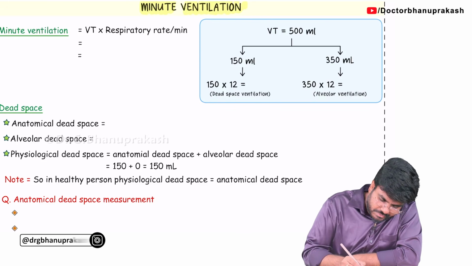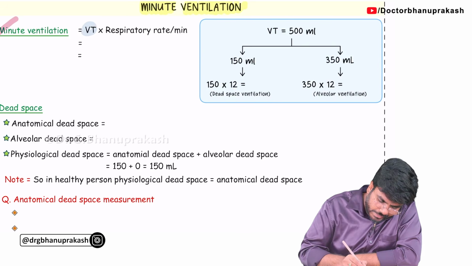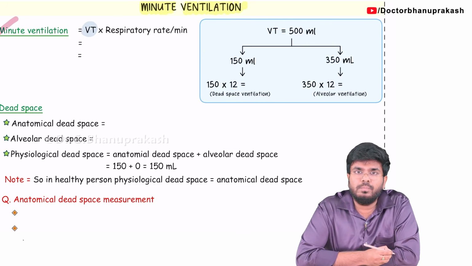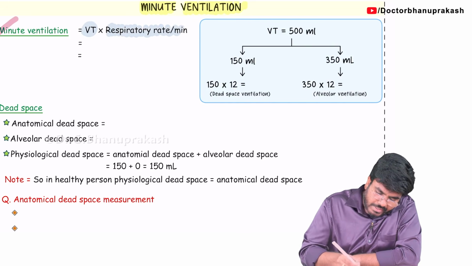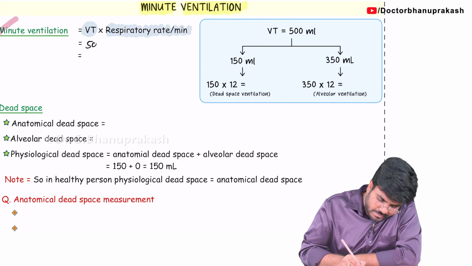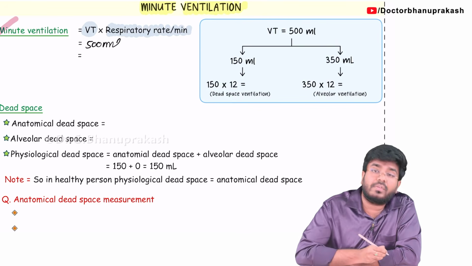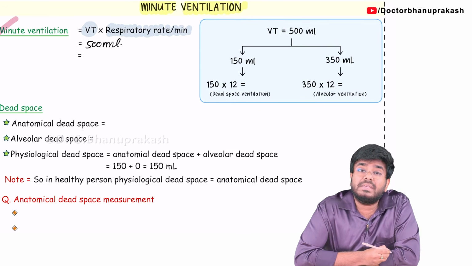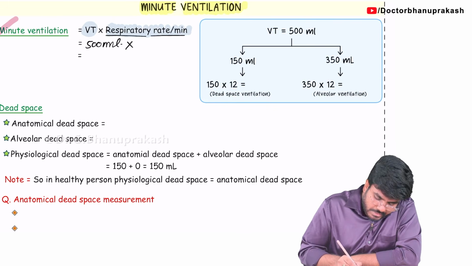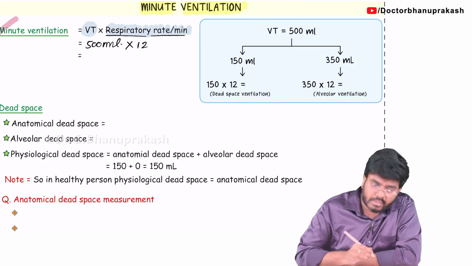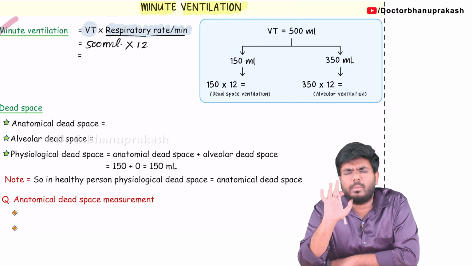So, minute ventilation, what is it? Minute ventilation means tidal volume, TV, into respiratory rate. How much is your tidal volume? Tidal volume is 500 ml, which means with every breath you are taking 500 ml of air into your lungs. And how many times are you breathing in a minute? Respiratory rate means how many times you are breathing in a minute. Let's say 12 times, 12 to 16 times. So minimum, let's say 12 times.